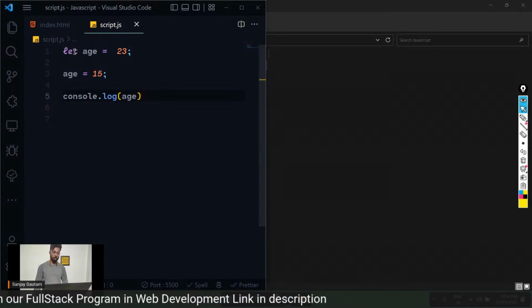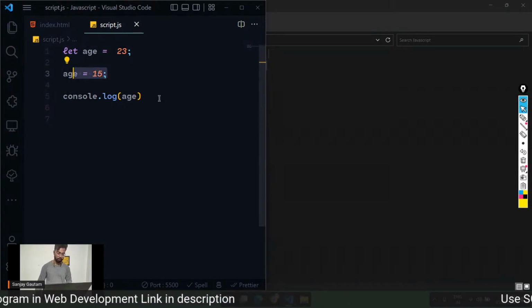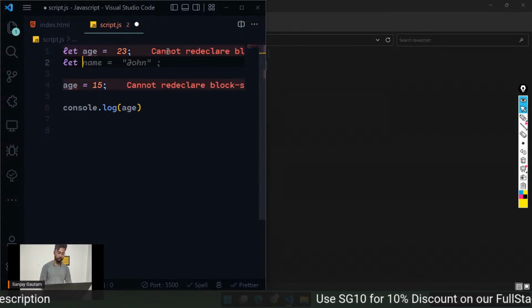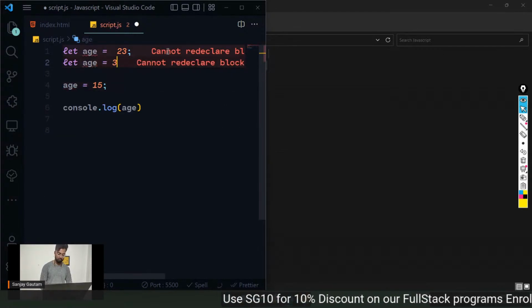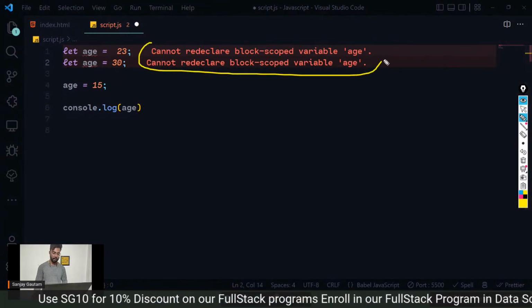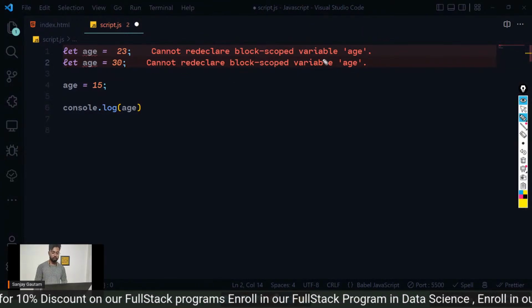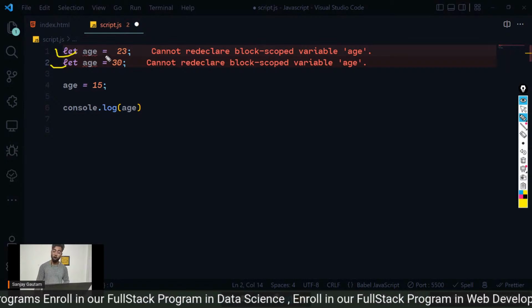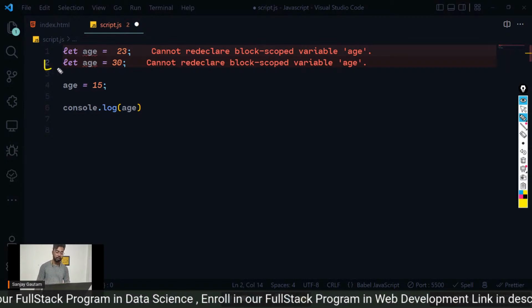And there is one more thing. If I try to create this same variable again, I am going to get an error. We are getting an error here that says the variable is already declared. So if you use let or const, you cannot redeclare the variable.